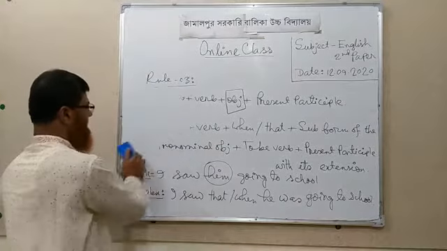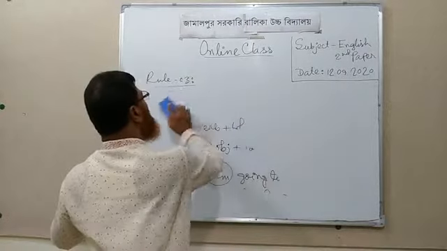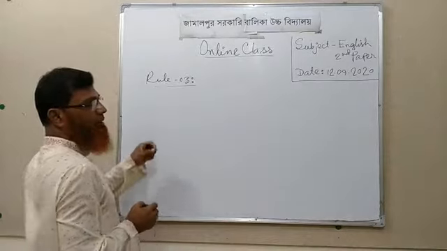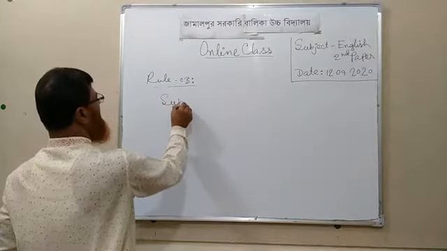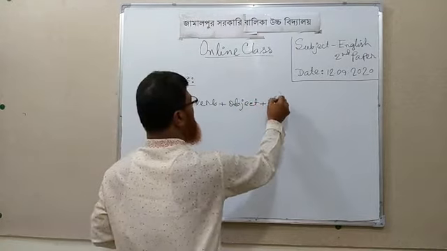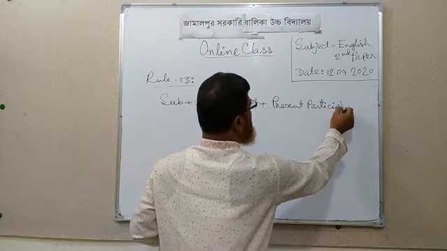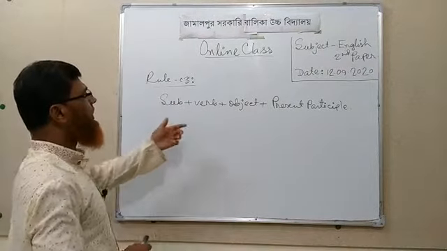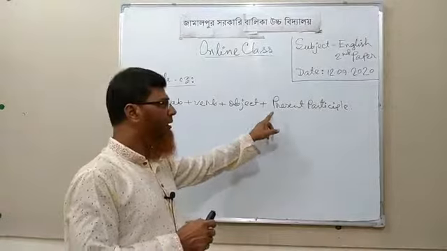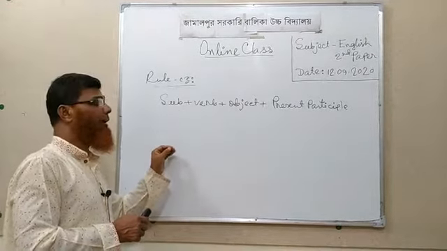And now come on, another rule of changing a simple sentence into a compound sentence, and that is, if you find any simple sentence with this structure, such as subject plus verb plus object plus present participle, you can change this type of simple sentence into a compound sentence using the following structure.